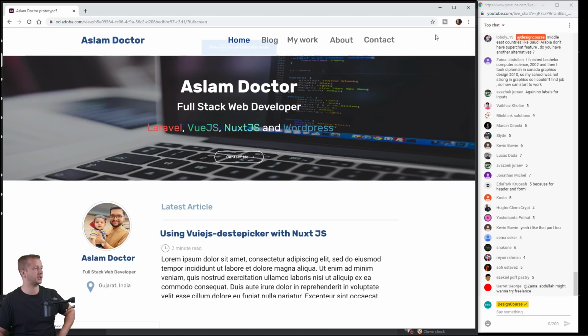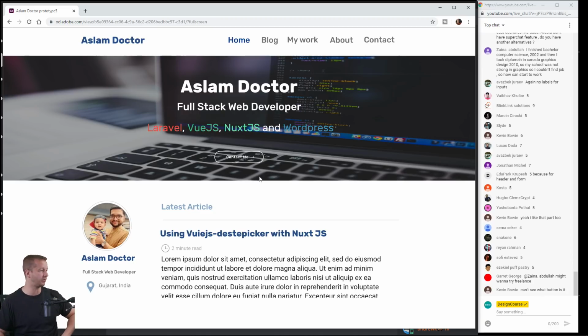All right, let's expand this XD prototype. All right, so the first major issue that I'm spotting here is Laravel, Vue.js, Nuxt, and WordPress having all these different colors, especially with this background photograph. It makes it hard to read and focus on. Contact me, your call to action button, completely gets hidden. What I would do is fill that in solid, get rid of the white border, fill it in solid, maybe with, I don't know, this sort of green here that Nuxt.js is in, and then that way that button will contrast and stick out a lot more and be seen like it's meant to be.